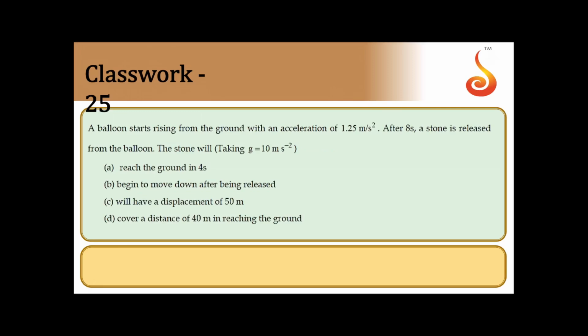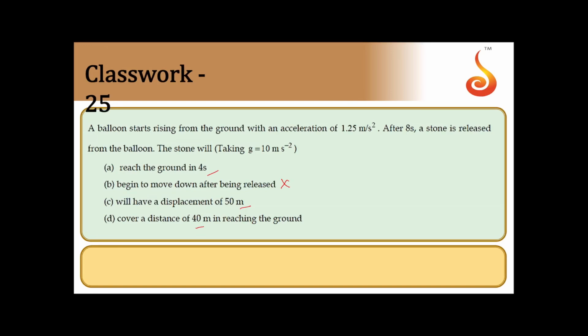So the balloon is ascending upwards. So it is moving up. As soon as it is released, it will not start moving downwards. So option B is wrong. Now we need to calculate displacement, distance, and time to reach the ground.